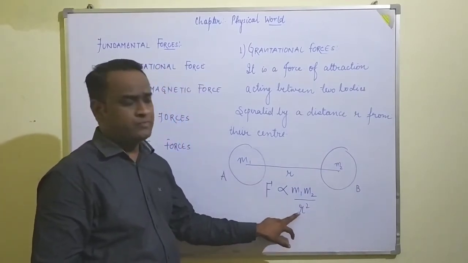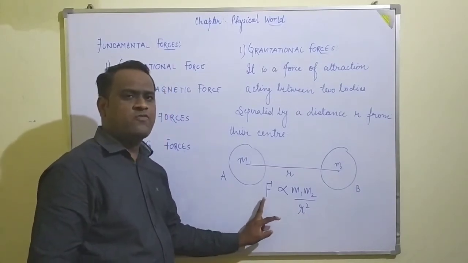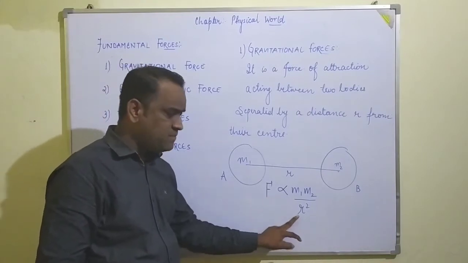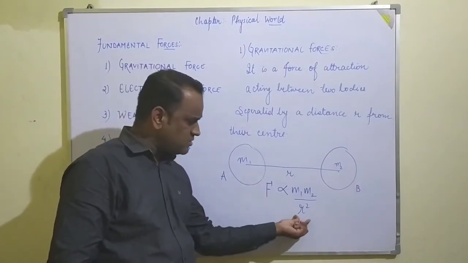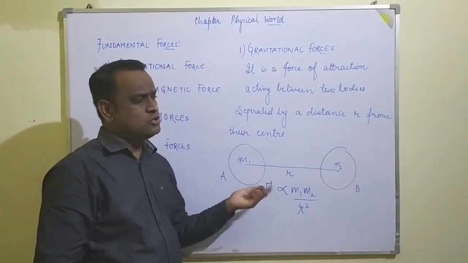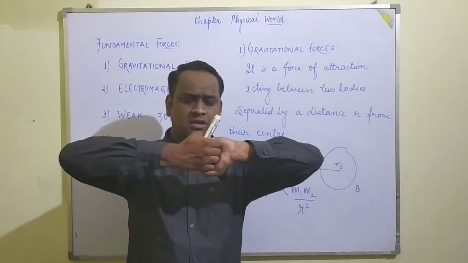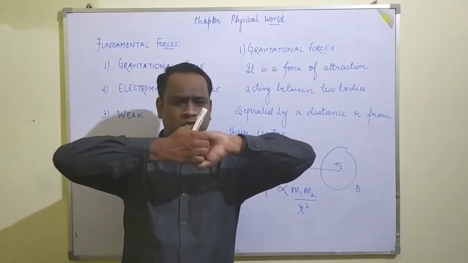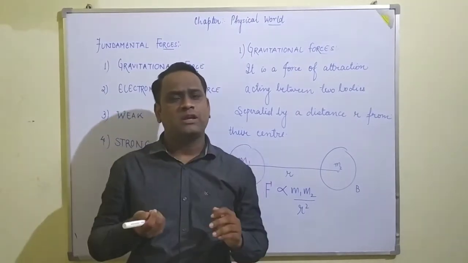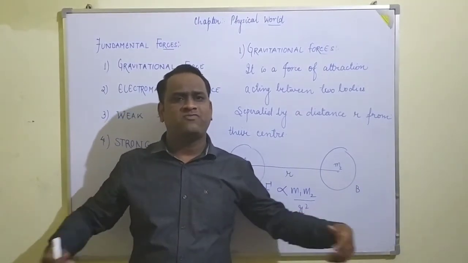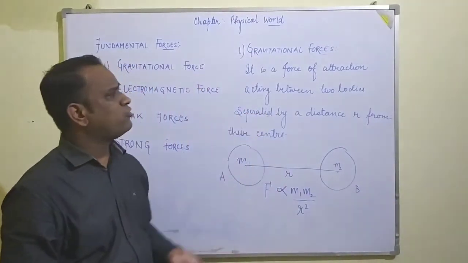What is the inverse square law? If the distance is larger, then the force of attraction will be lower, and if the distance is smaller, then the force of attraction will be larger. As you can see, when two boys are holding hands, the distance is less and they have the most force of attraction. If we hold a chain of 10 boys, the distance will be larger and their force of attraction will be lower.